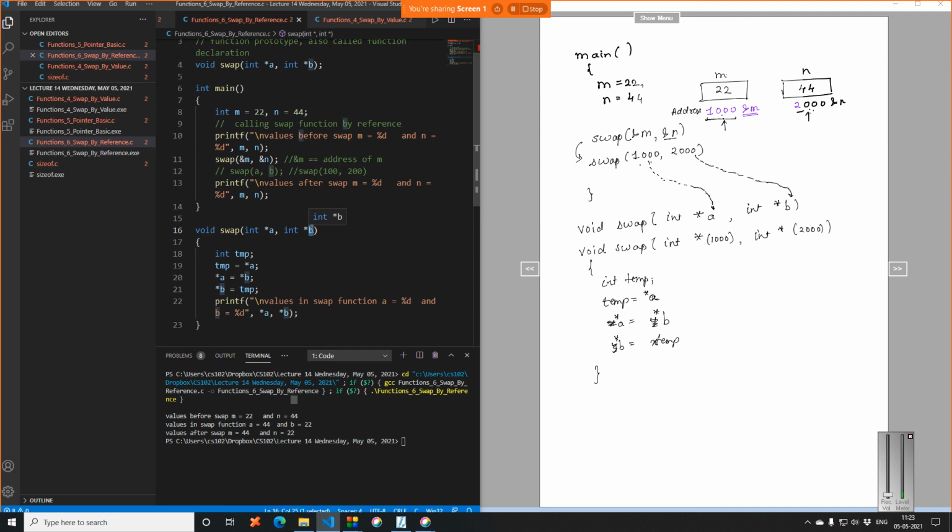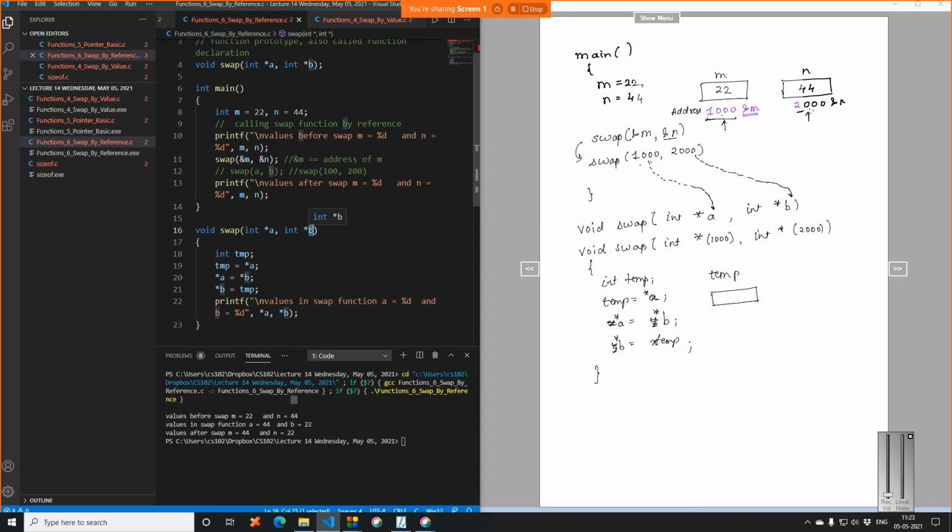Now let us see what happens in each of these statements. The moment you declare integer temp, what will the compiler do? It will make a variable temp and assign a blank rectangle to it.